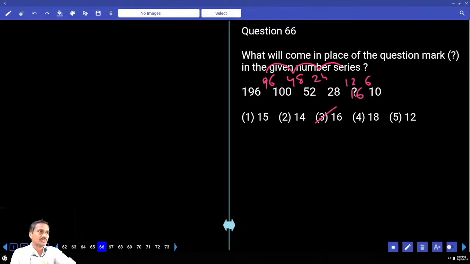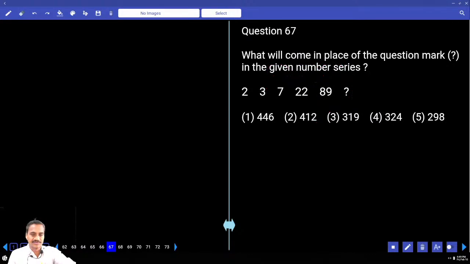Then 6 into 2, 12 into 2, 24 into 2, 48 into 2, 96. Then 67. It started with 2 and went up to 446, that means the numbers are increasing at a very fast rate, 223 times. And as it is increasing at a very fast rate, it must be product or combination. It cannot be a product because 7 and 22 cannot be related in a product. Hence a combination. In a combination always check the highest pair.